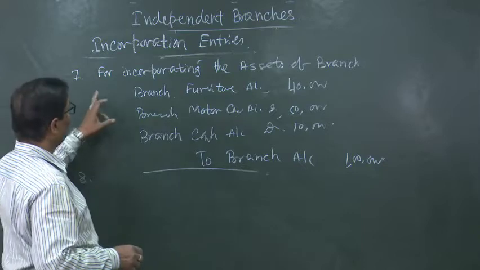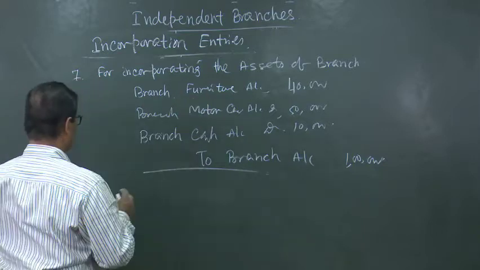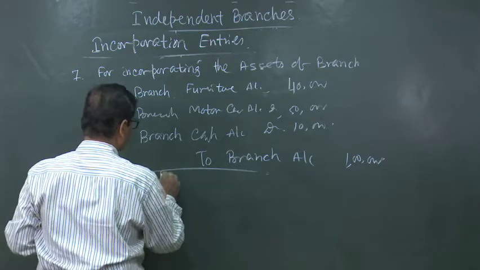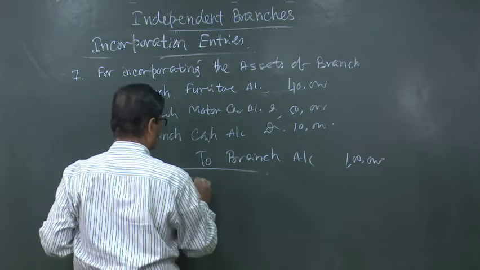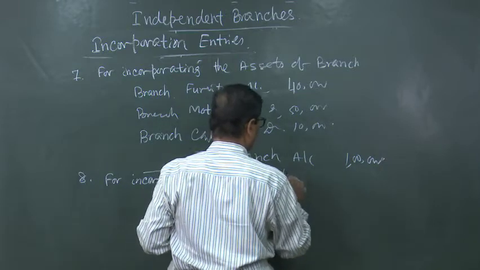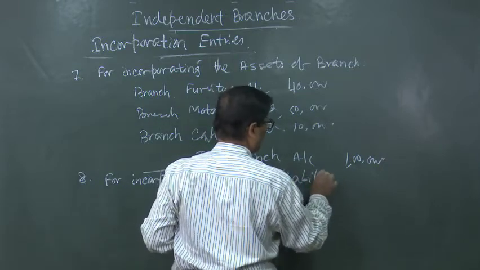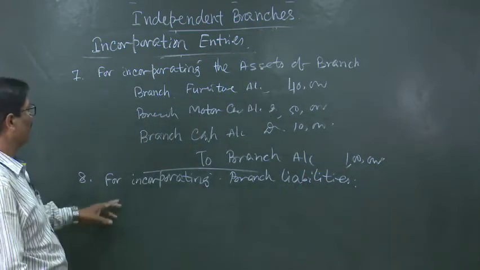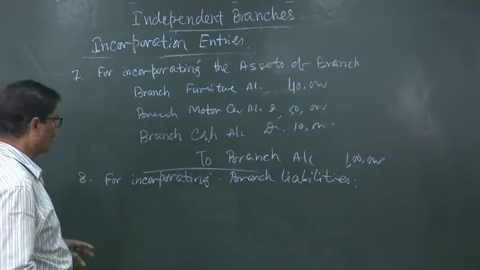one entry for incorporating the liabilities of branch. For incorporating branch liabilities, similarly, the liabilities will be also individually credited and branch account will be debited.